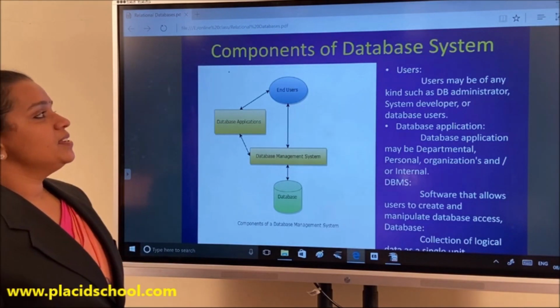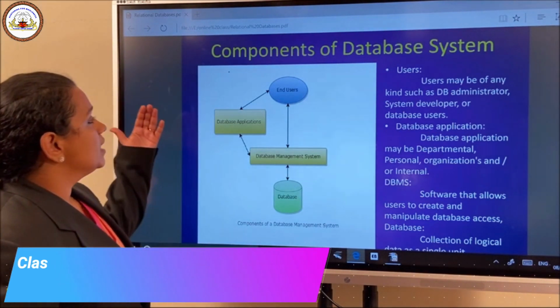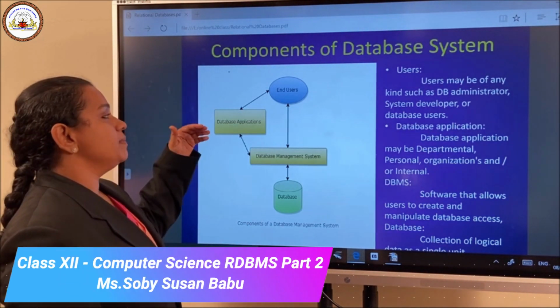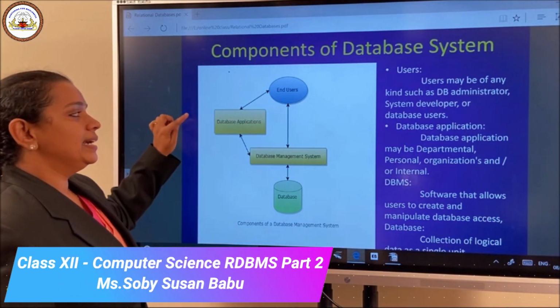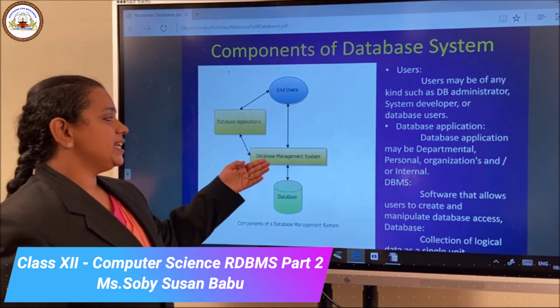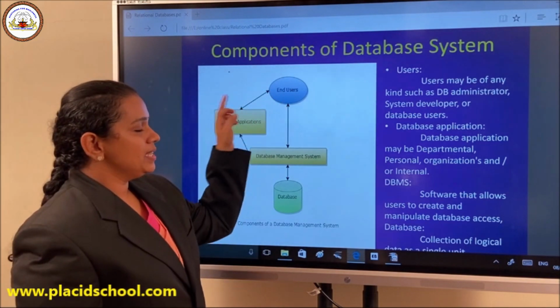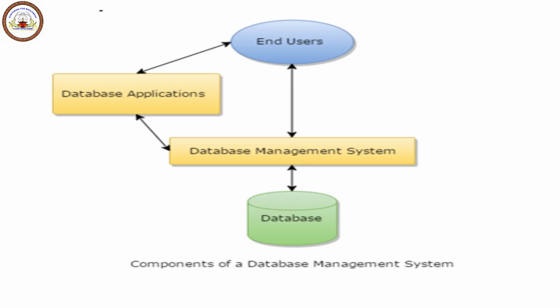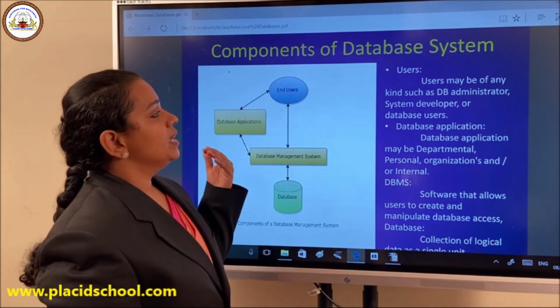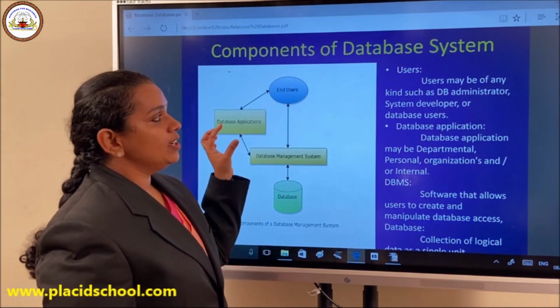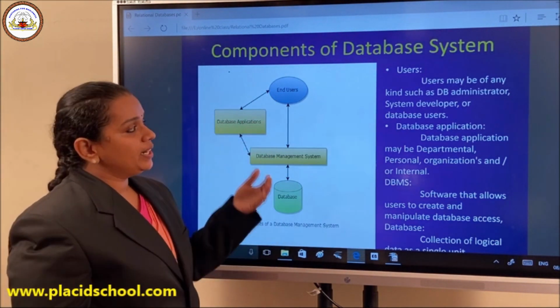Next comes components of database system. Components of database system involves end user, database applications, database management system and database. End user means people who are using this particular database management system or database so as to store some data or so as to retrieve some data.